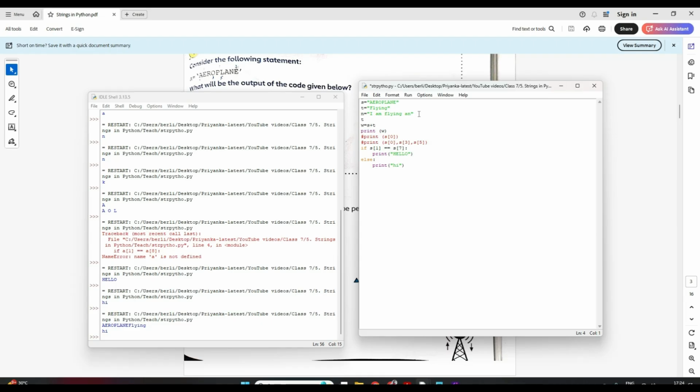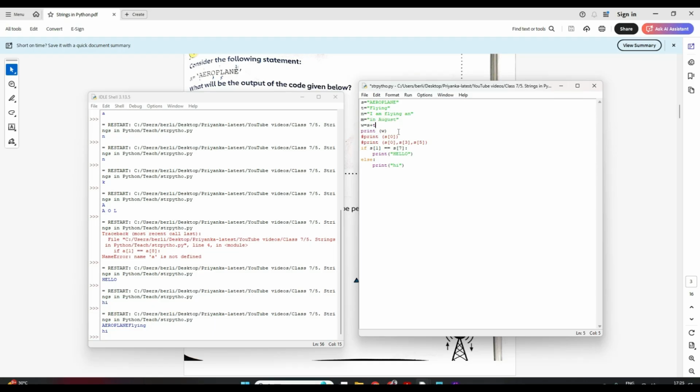Maybe I have another variable M, which is a string, in August maybe. Now I want to concatenate these three variables S, N and M. So I want to have the string as I am flying an aeroplane in August.